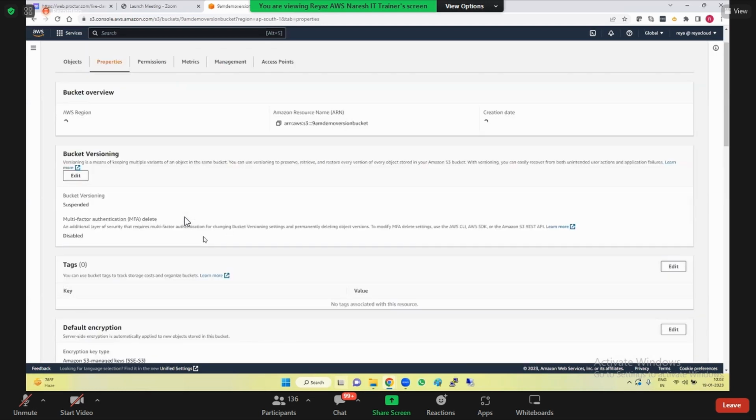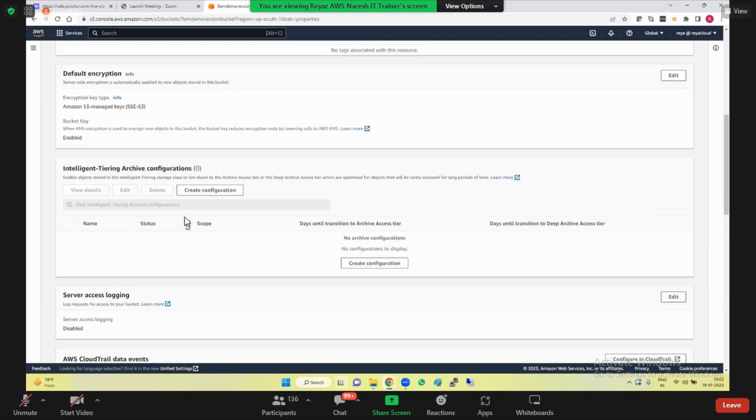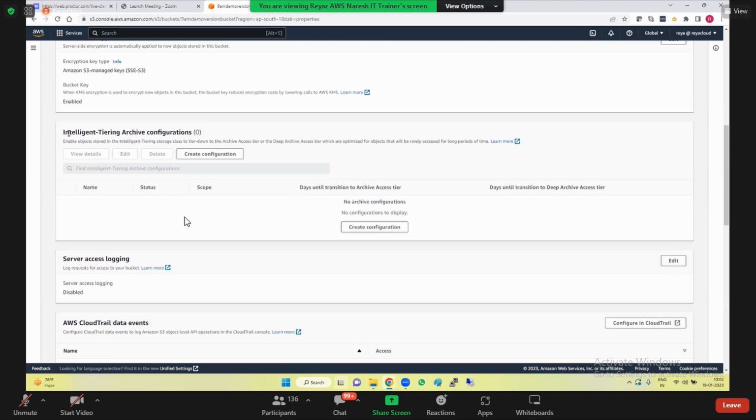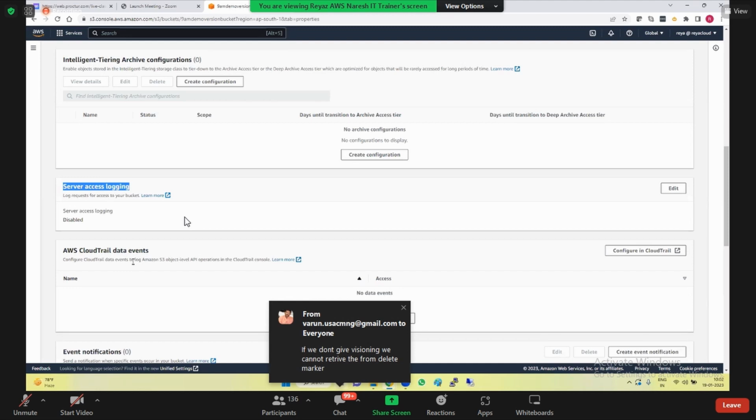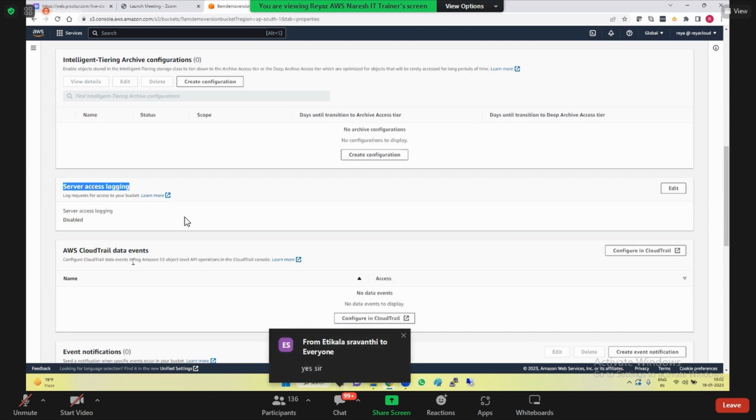Okay. So, and then, do you see, I'll come to this point later. Server access logging. Did we learn the server access logging? If you don't give versioning, Varun, delete marker itself will not get created.